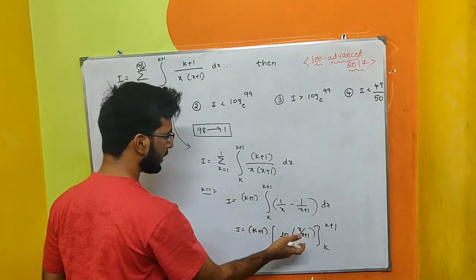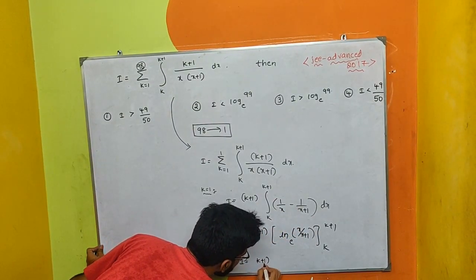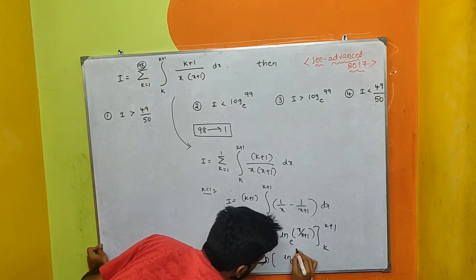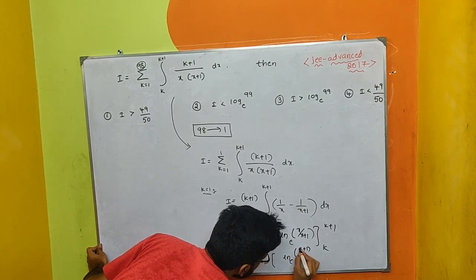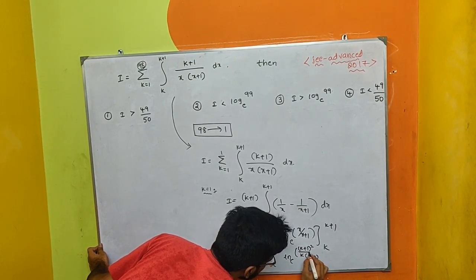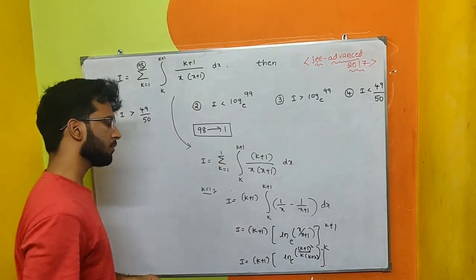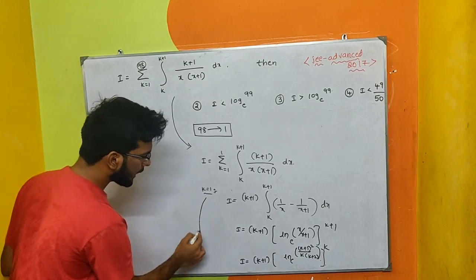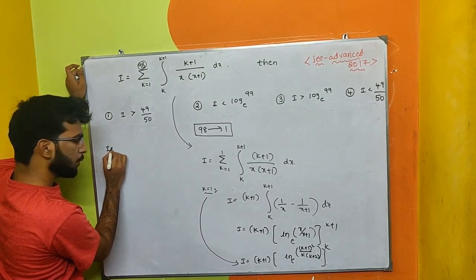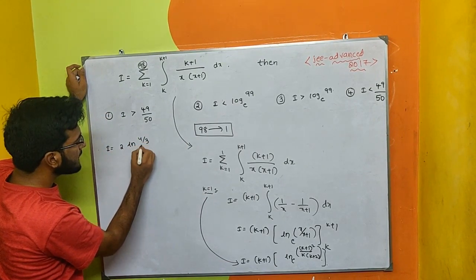Now substitute limits in the integral. Then I equal to k plus 1 into ln of (k plus 1) whole square by k into k plus 2. Now substitute k equal to 1 in the integral value. Then I equal to 2 ln 4 by 3 base e.